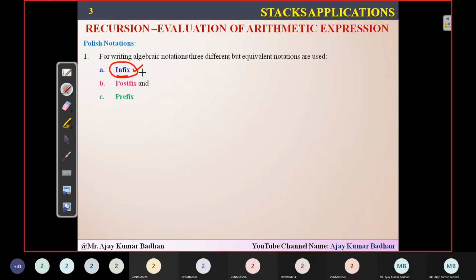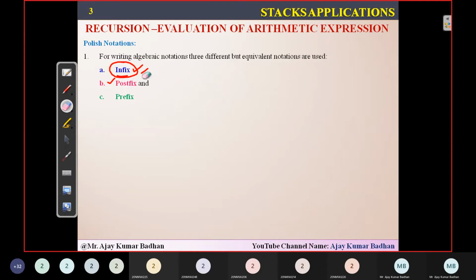To overcome this problem, there is Polish notation. A person from Portugal, whose name I will show, I am not able to pronounce it properly. If you can, then you can do it. That person developed this postfix notation, and using this notation, it is very understandable by your system, whichever operating system you're using. In the same way, there is prefix notation. So these are the two notations which are very important.